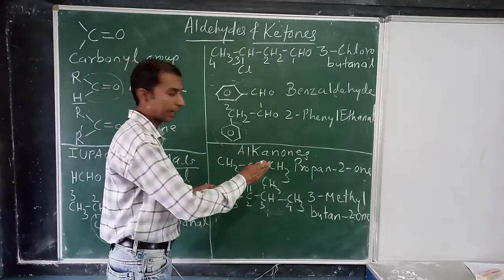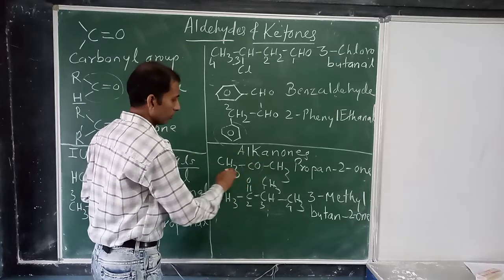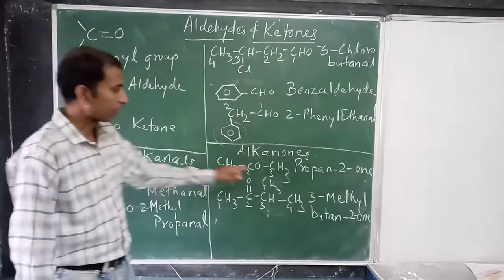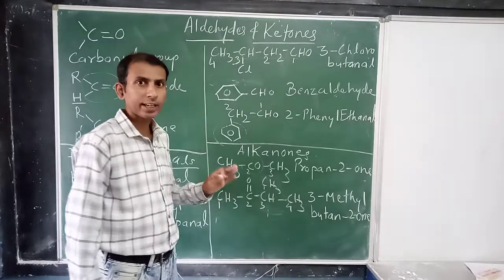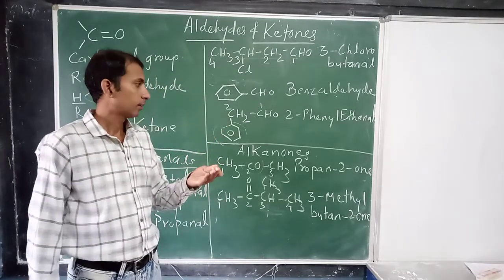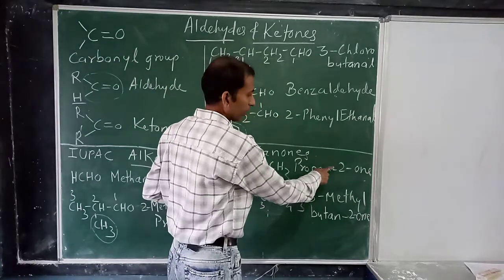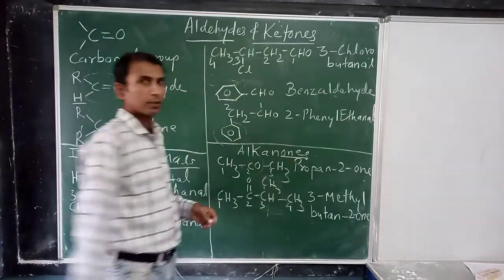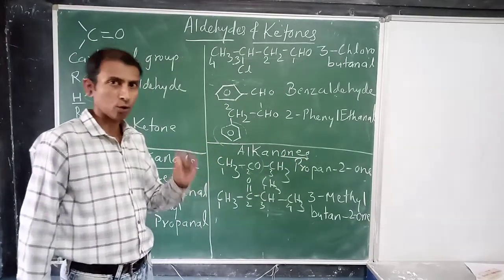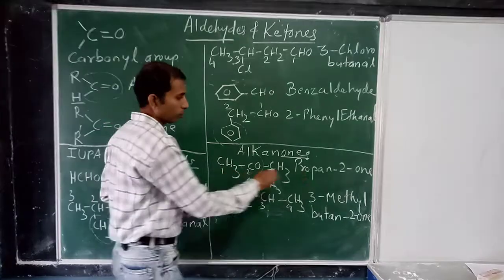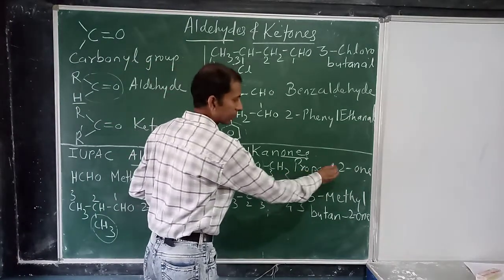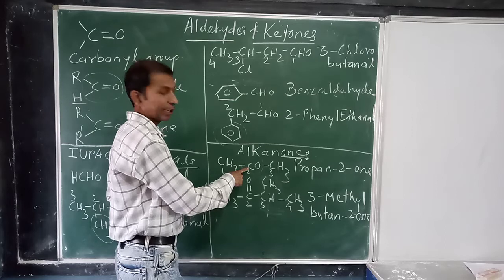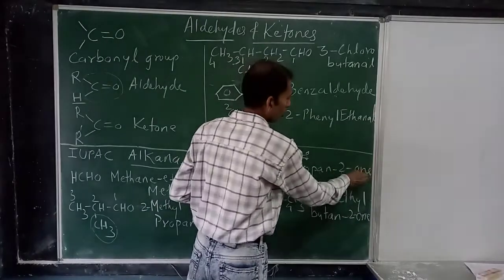Now to give the name, you start numbering from any side. This is the functional group. From any side you can start 1, 2 and 3. So 3 carbon atoms. So the alkane would have been what? Propane. The E in the alkane will be replaced by one. So what name will we give here? Propane, E is replaced by the functional group name one. Second position ketone, that's why propan-2-one.